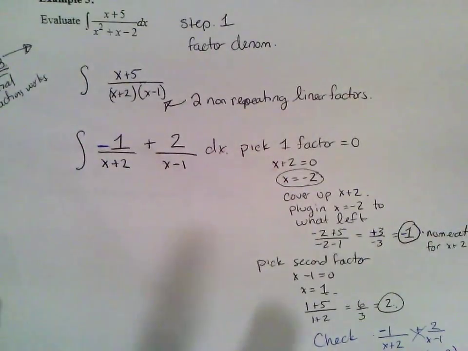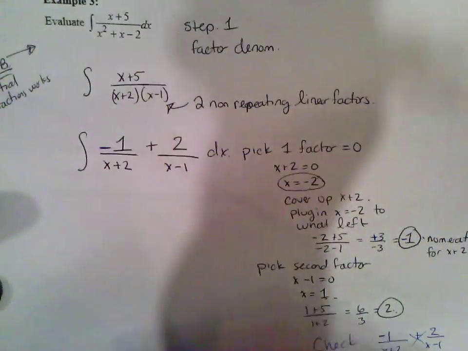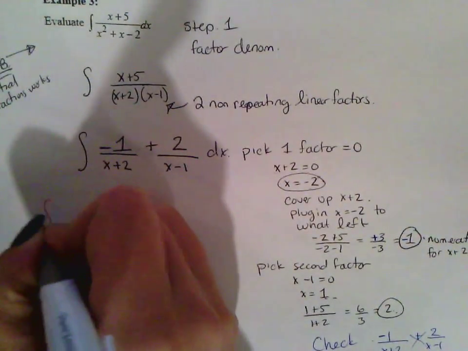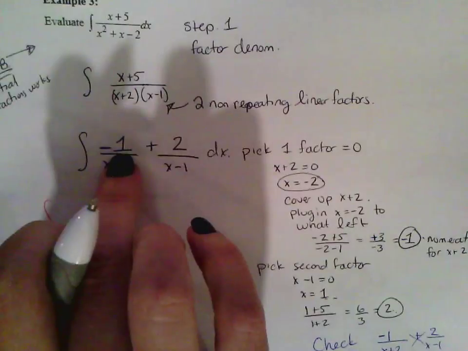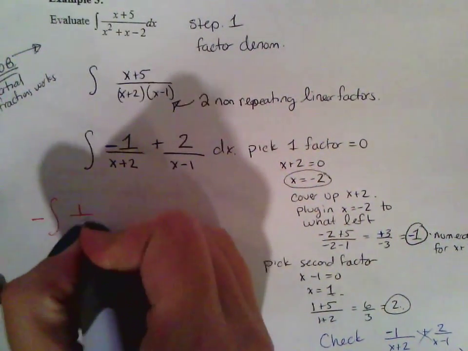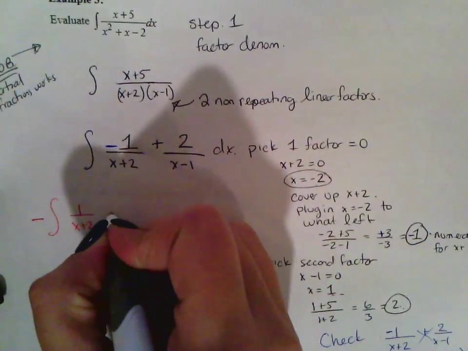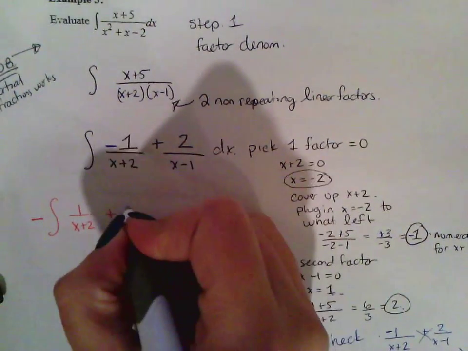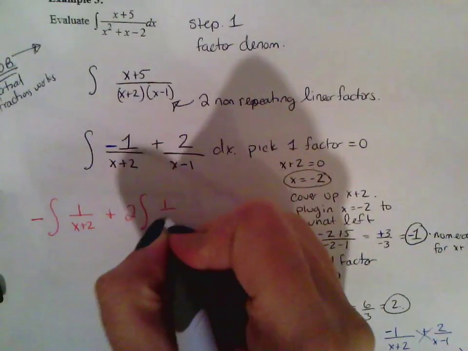And now the rest is easy. I'm going to break up my integrals and pull out the coefficients. So that's going to be a negative, and we're left with the integral of 1 over x plus 2, plus, pull out the 2, the integral of 1 over x minus 1.